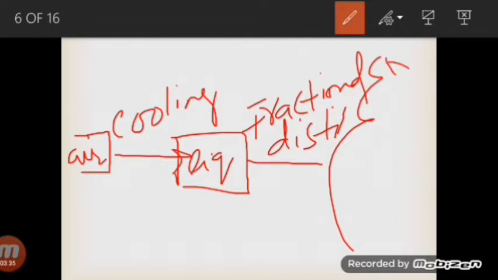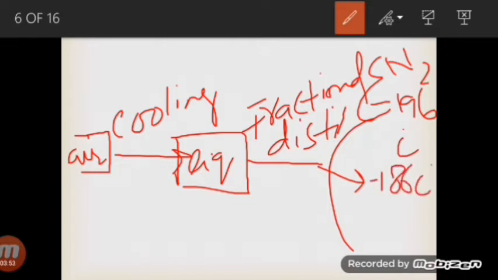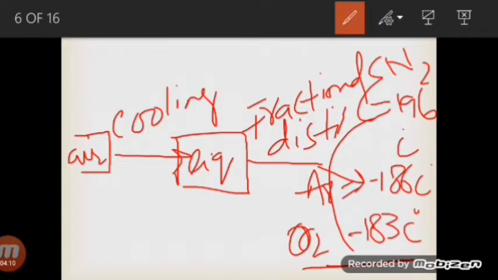boiling point. If we talk about nitrogen, it will be separated out at minus 196 degrees centigrade, because its boiling point is minus 196 degrees centigrade. If we talk about separation of argon, its boiling point is minus 186 degrees centigrade, so it will be separated out at minus 186 degrees centigrade. Whereas oxygen will be separated out at minus 183 degrees centigrade. So the first fraction obtained after the fractional distillation is oxygen. After oxygen, we will get argon, and after argon, we will obtain nitrogen. This is how different fractions of air are separated out.